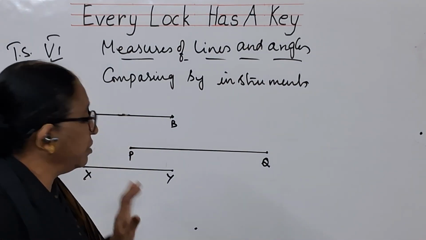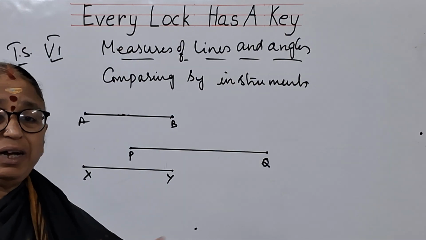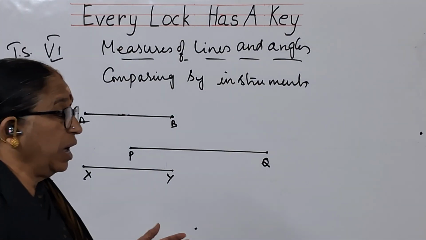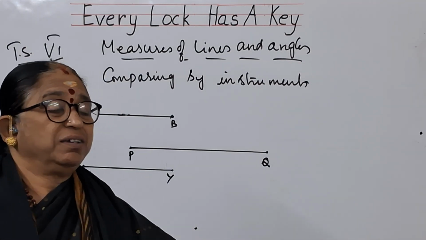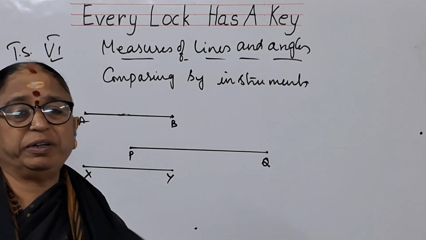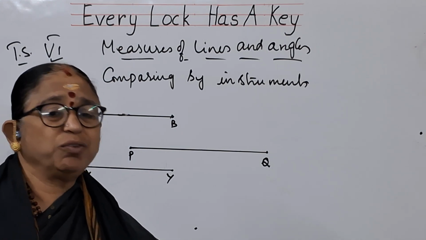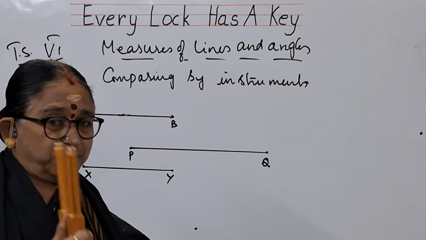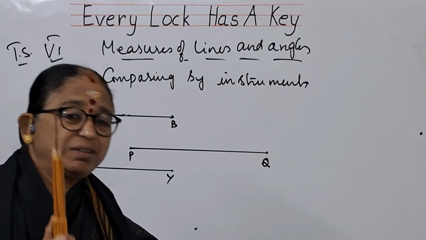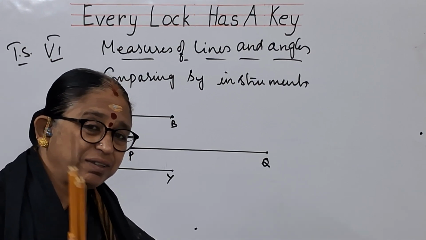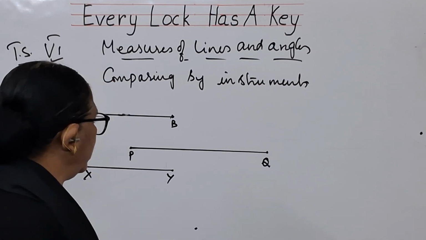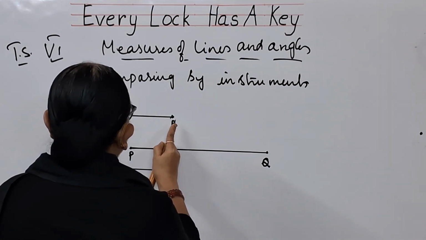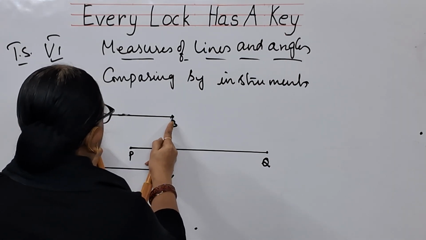Almost looking like same measure. So directly we should not say yes, they are having same measure. Why? Because our eye is perceiving it, seeing it as equal measures. But they are equal or not, we cannot say. So for that purpose, what you need to do, you have to use this instrument. What is this instrument I called? It is a divider. So take this divider, keep it from these 2 points, that is extend it and see.